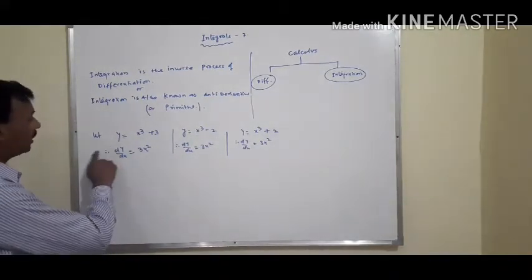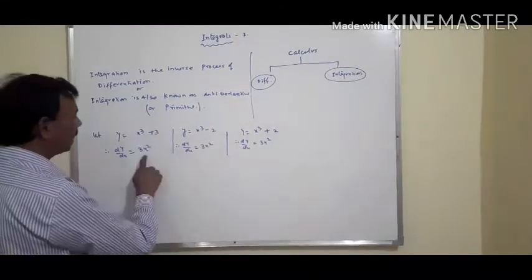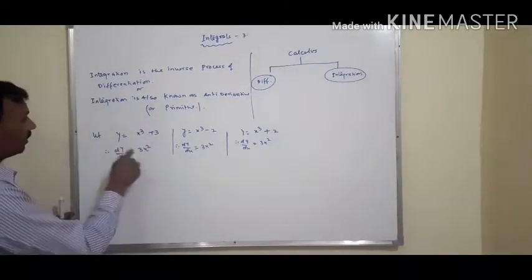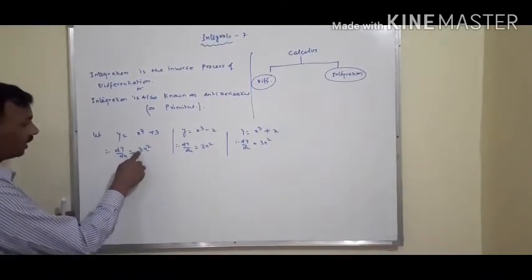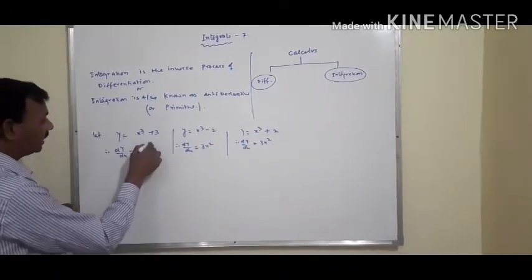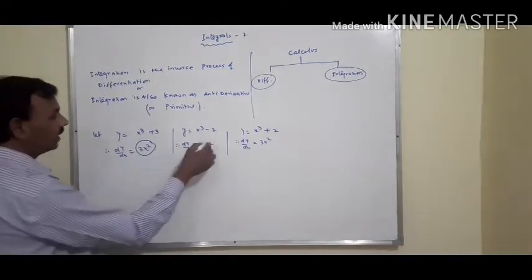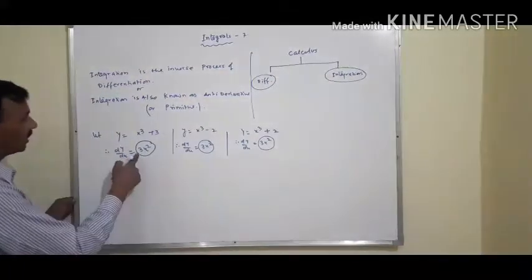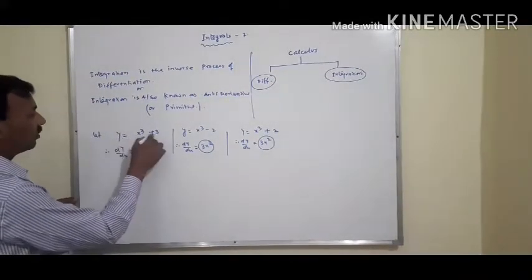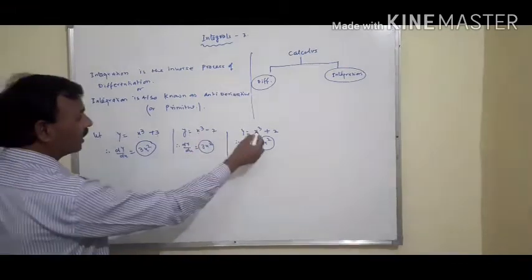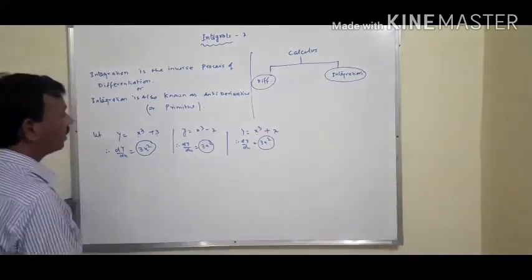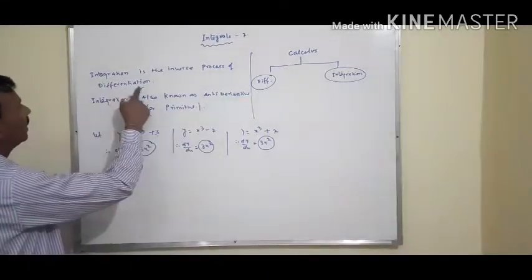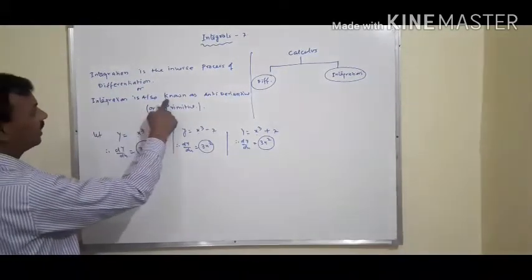So the derivatives of all these functions are the same. That means if we want to find the antiderivative of 3x square, 3x square, 3x square, then we should find x cube plus 3, x cube minus 2, x cube plus 2 respectively. Then we can say that integration is the inverse process of differentiation.